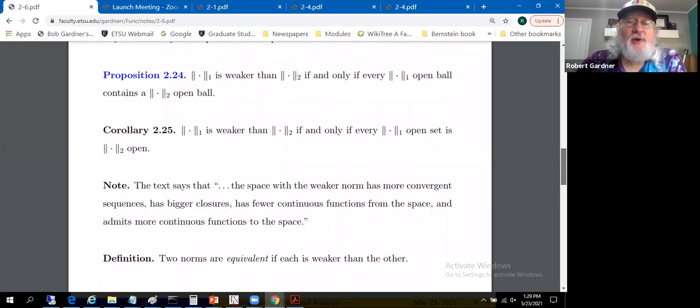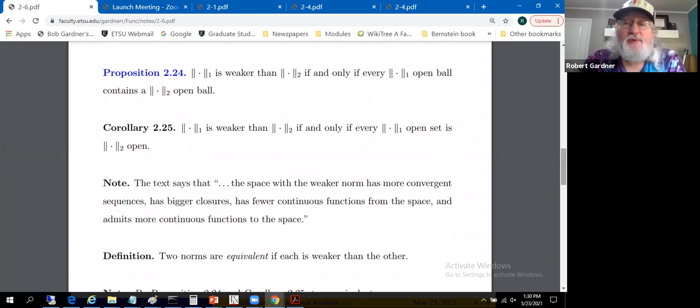So making a transition from stronger and weaker norms to a conversation about open and closed sets, that's totally moving into the topological setting. Proposition 2.24 says, norm 1 is weaker than norm 2 if and only if every norm 1 open ball contains a norm 2 open ball.